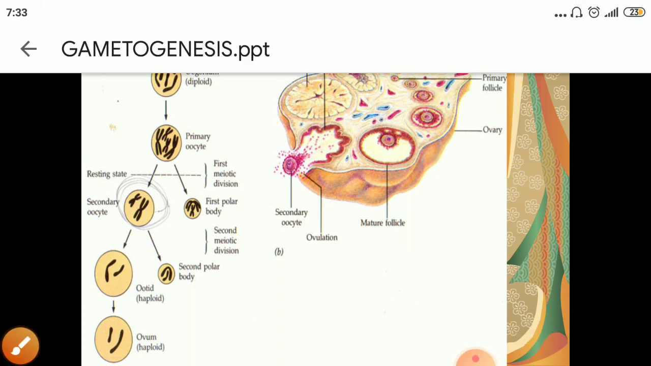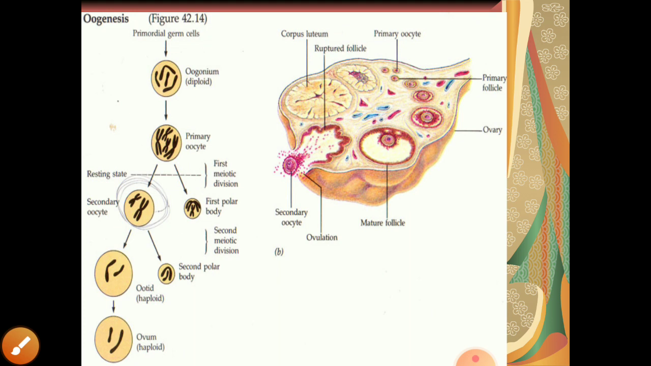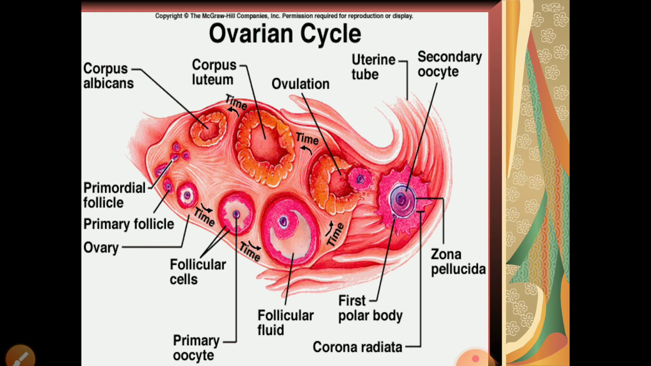Always remember that in the board exam, it is asked what is the basic difference between spermatogenesis and oogenesis. They also ask the stages of formation of the male gamete, that is spermatogenesis, as well as the female gamete.